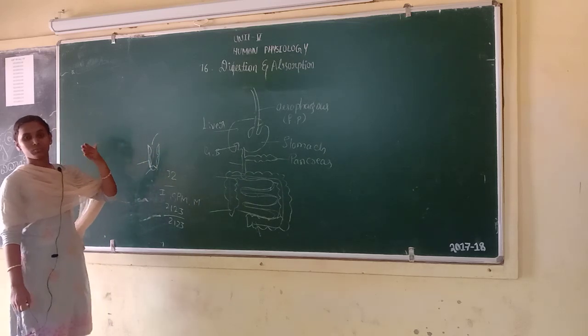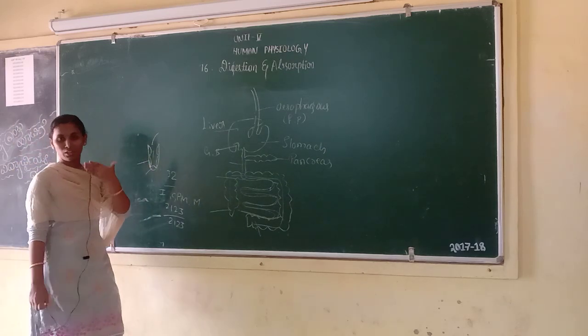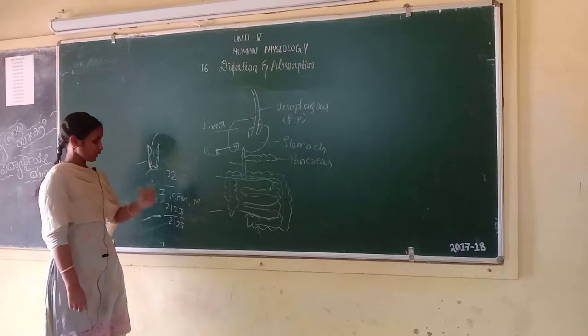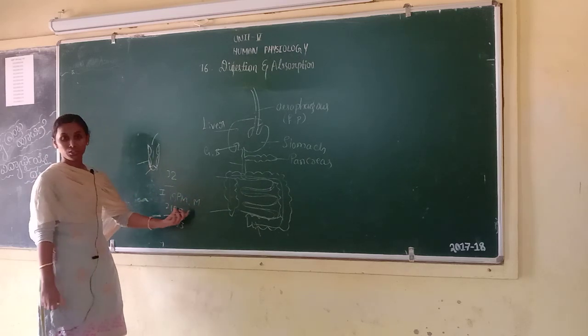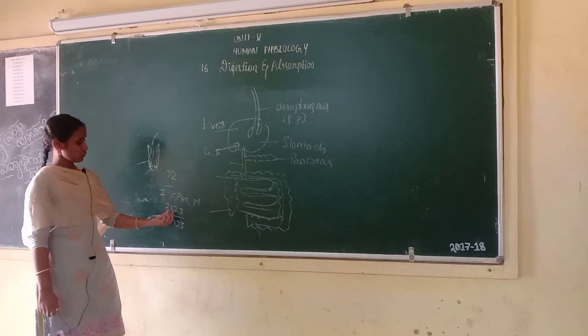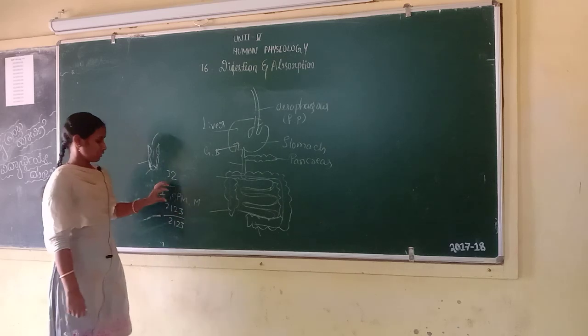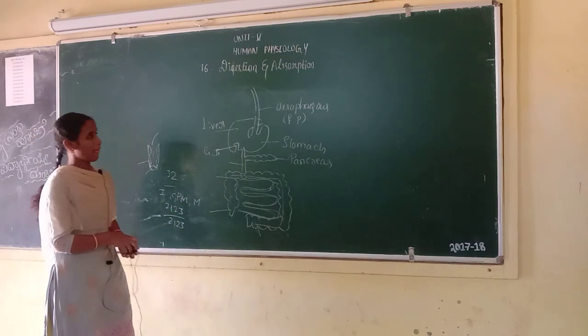Arrangement of teeth: each half of the upper and lower jaw, in the order of incisor, canine, premolar and molar, is 2, 1, 2, 3, by 2, 1, 2, 3. That is, 2 incisors, 1 canine, 2 premolars, 3 molars. This is the dental formula.